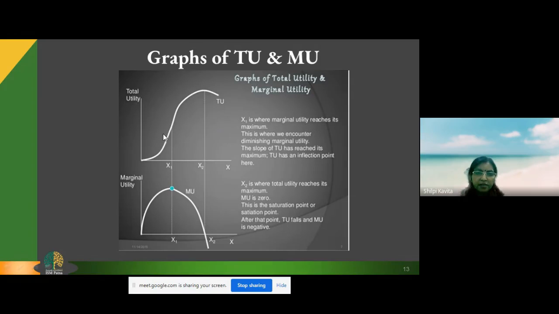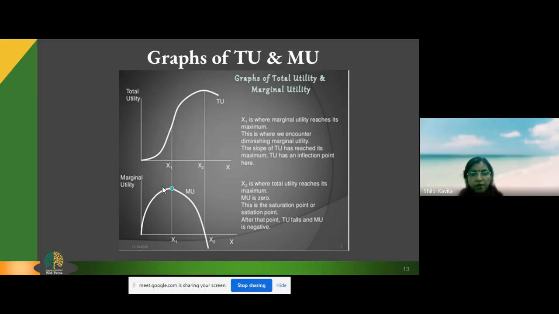Graphically linking the total utility and marginal utility, you can see in this graph that as long as the marginal utility is increasing, the total utility is also increasing at an increasing rate. After the marginal utility starts declining, the total utility increases at a diminishing rate. Once the marginal utility is 0, the total utility corresponding to it is maximum, and after the marginal utility becomes negative, the total utility goes on diminishing. So this is the relationship between marginal utility and total utility.